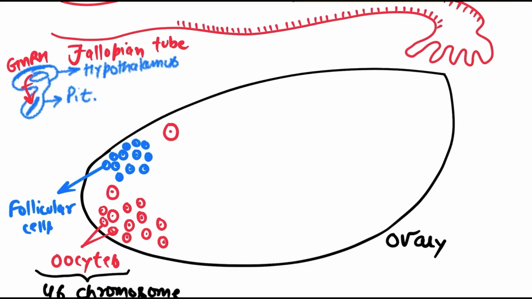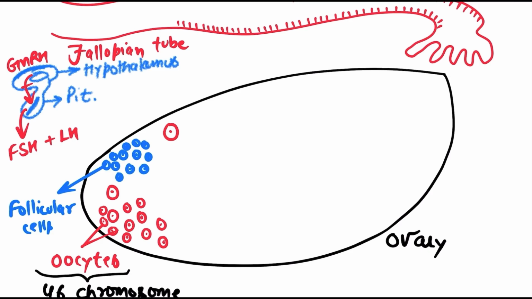That hormone is known as GnRH. And from the pituitary gland, two hormones are released. One is known as FSH, and the other hormone is known as LH. So these two hormones together will help in the formation of ovum.